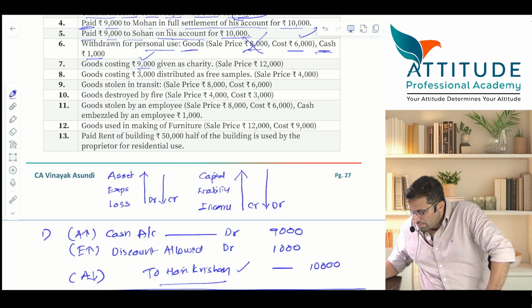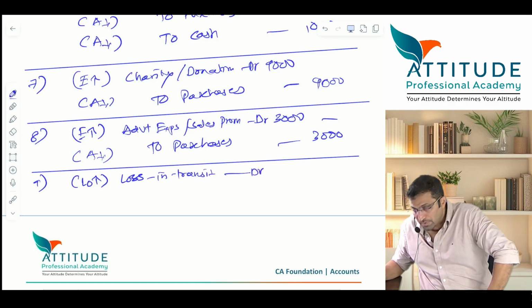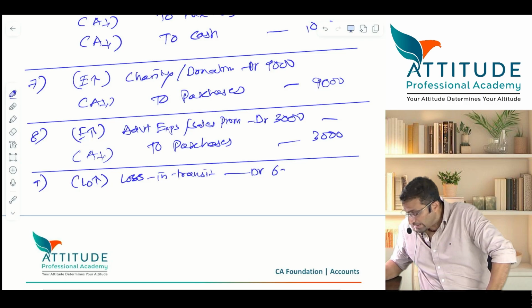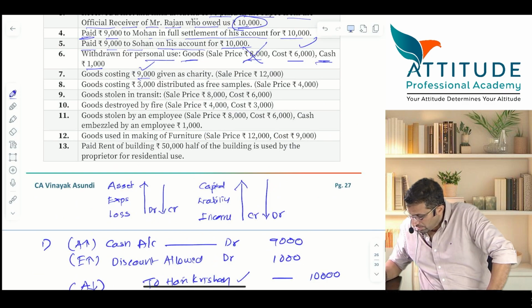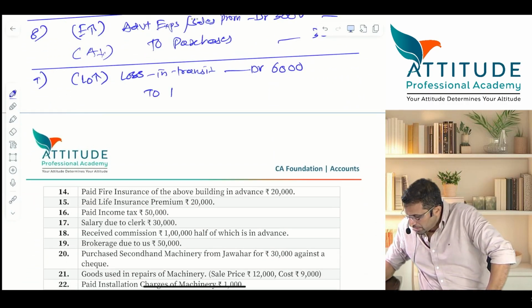Goods stolen in transit. Tell me. Loss in transit account. Debit. To purchases. Expense increases. Loss in transit debit. How much? Cost price. 6,000. What is the selling price? Cost is 6. Selling is what? 8. Okay. So this is 6,000. To. Tell me. Purchases. 6,000. Asset reduces.